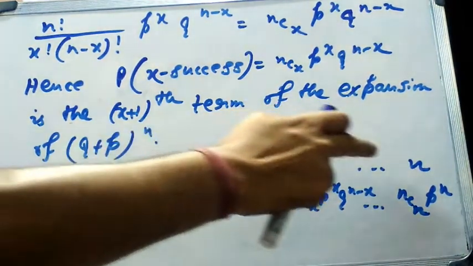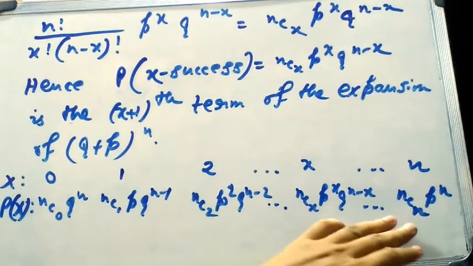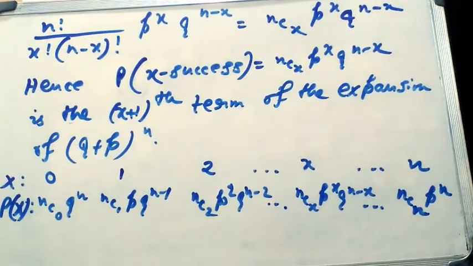And finally, when x is equal to n, it becomes nCn p to the power n. So the above probability distribution is known as binomial distribution. This distribution is known as binomial distribution with parameters n and p, because for given values of n and p we can find the complete probability distribution.